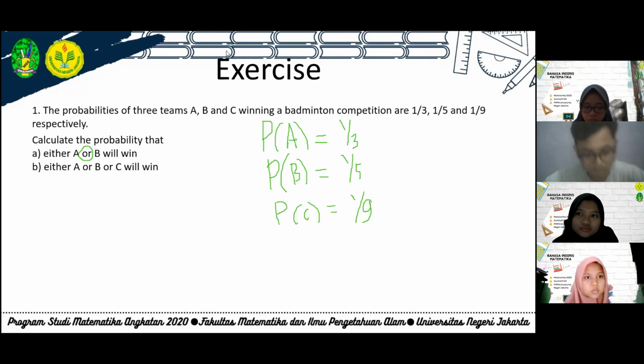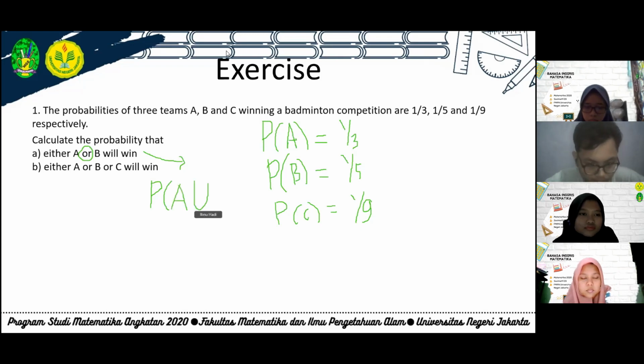Probability A union B. So the formula is probability A plus probability of B. So we should answer like this, PA or B, like this. Yeah.